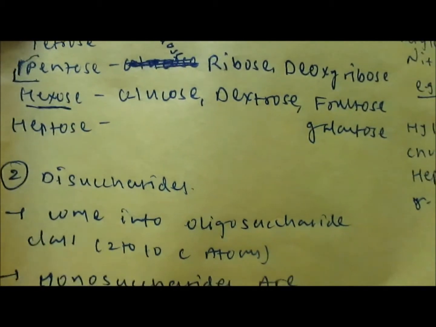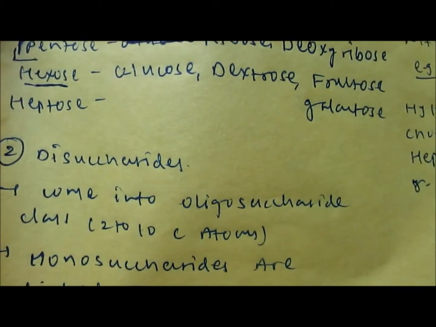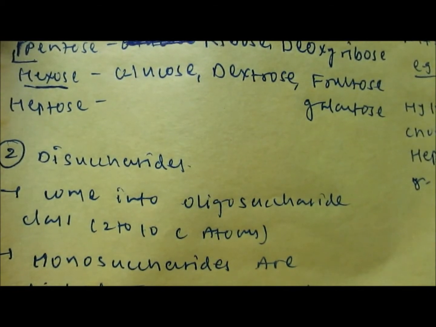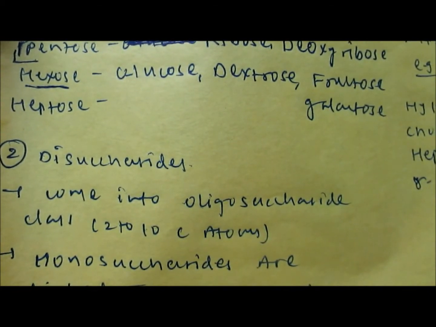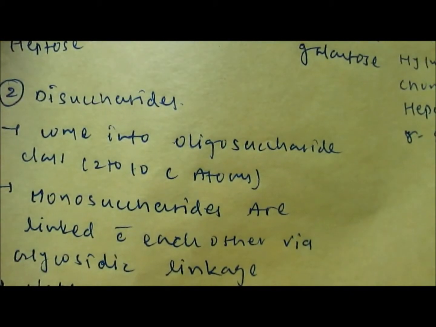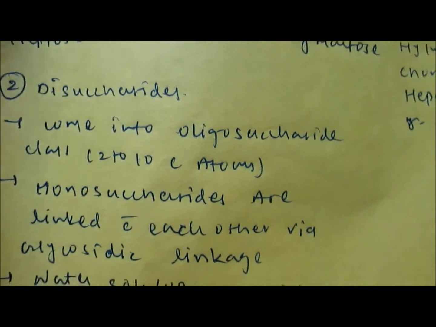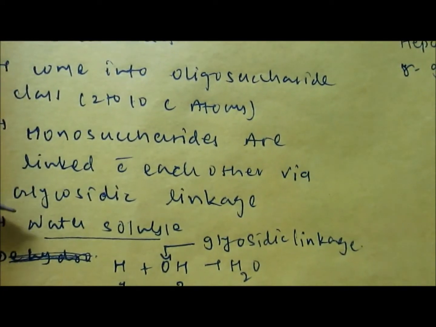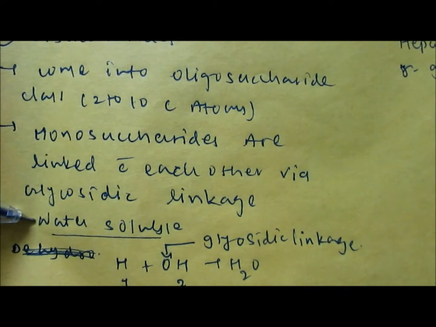The second type is disaccharides. Disaccharides come into the oligosaccharides family. Generally 2 to 10 monosaccharide units come into this category, and these monosaccharides are linked with each other by glycosidic linkage. So how is a glycosidic linkage formed?